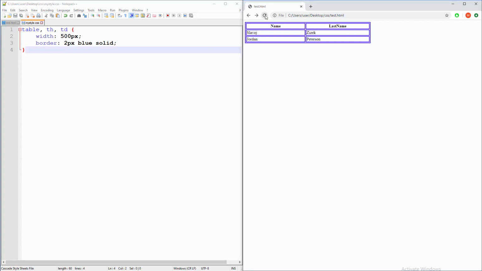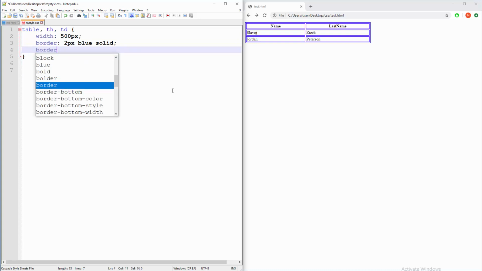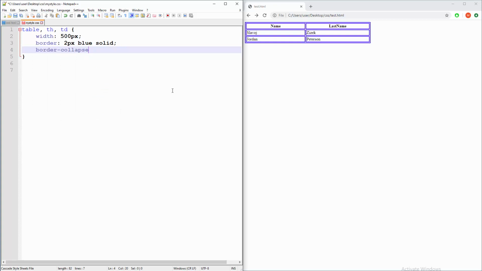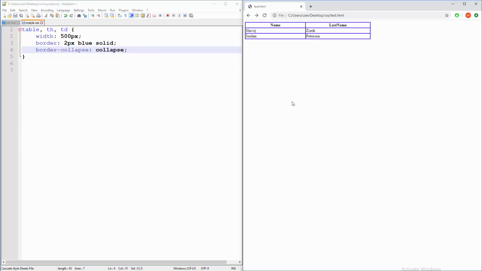And same result. So here's a question: what about this alignment of borders? Can we delete that double visibility? Well, sure. We can say border-collapse, the property, and the value will be, well, collapse, and refresh. Nice. So here's a question: what about individual backgrounds or font sizes, for example, for heading?